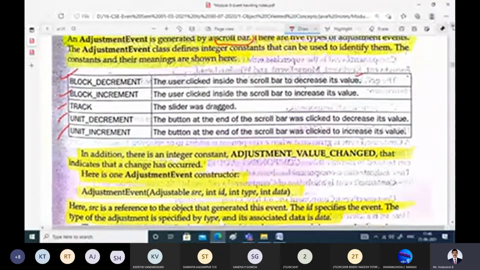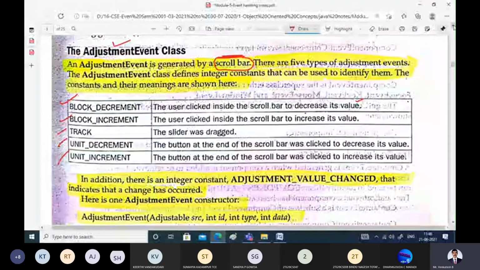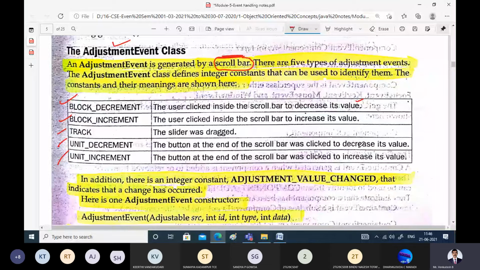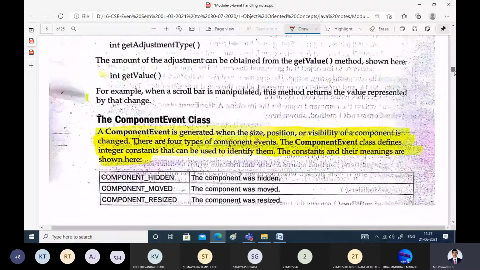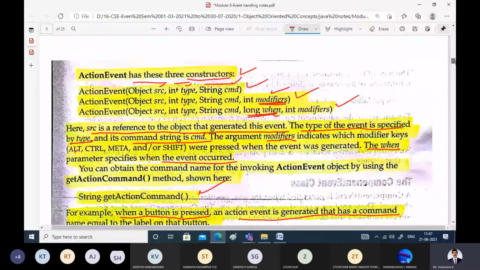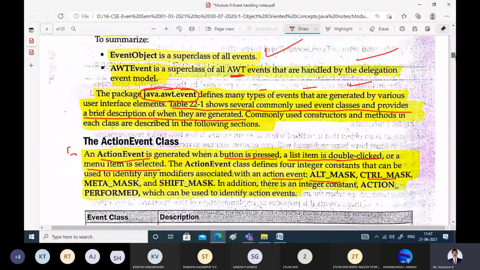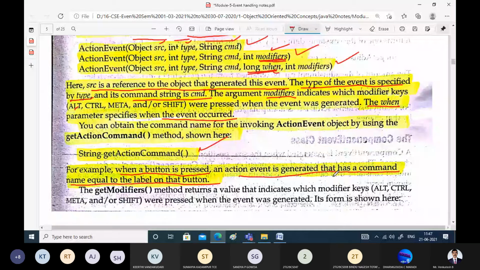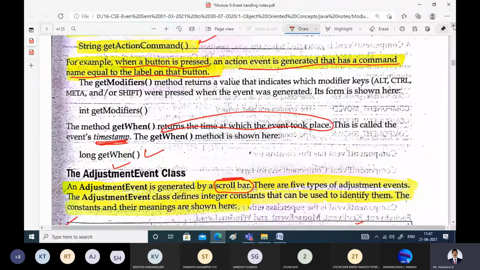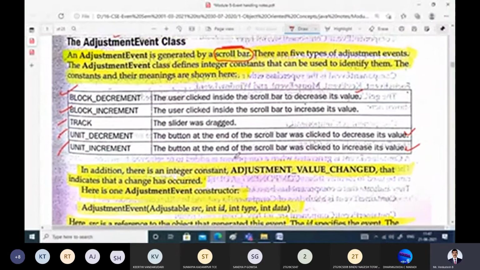That is the button at the end of the scroll bar being clicked to decrease or increase its value. In other words, if you drag it like this, it will scroll randomly, not in constant units. But to adjust in constant units, the button at the end of the scroll bar is pressed. If you press this button, one click at a time, it scrolls unit-wise, not block-wise.